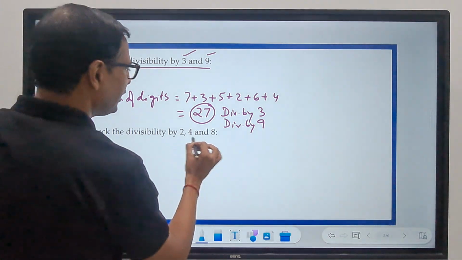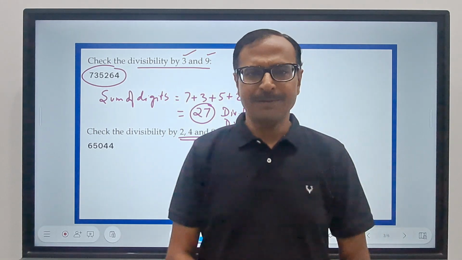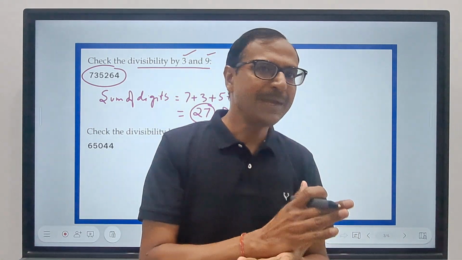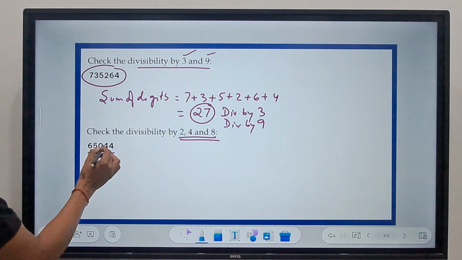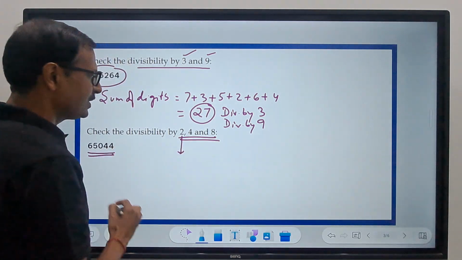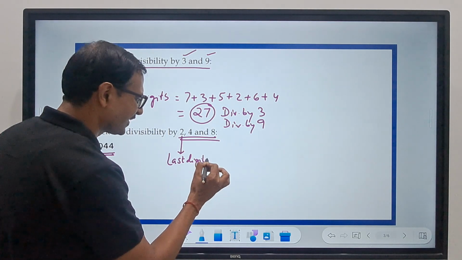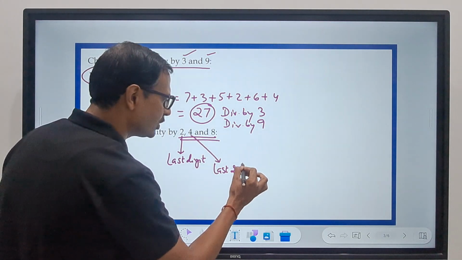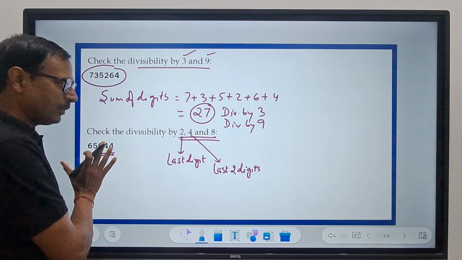Check the divisibility by 2, 4 and 8. Wow. I love this rule because somehow the rule resembles for 2, for 4 and for 8. See what we do here. The number is 65044. For checking the divisibility by 2, check the last digit. For 4, check the last 2 digits, that is the number formed by the last 2 digits of the big number.